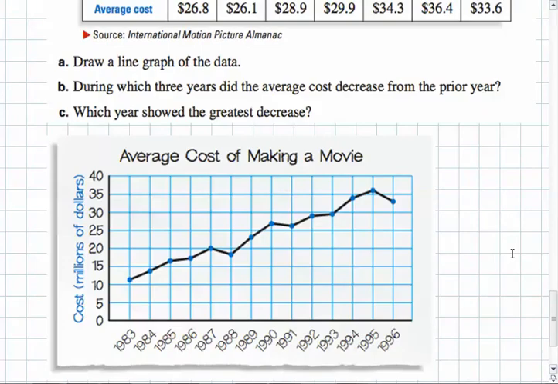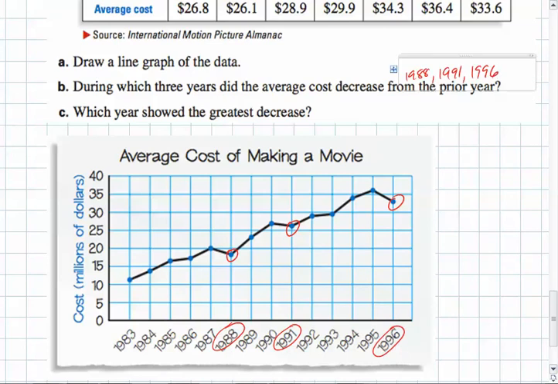Here it is. So all we've done is plotted each point and then connected each point with a straight line. If we had more points in between, it might not be straight in between, but this is a good approximation. So in which 3 years did the average cost decrease from the previous year? Decrease means it's going to go down from the previous year. So it looks like here is at the end of a decrease, here is at the end of a decrease, and here. So the answer for B would be 1988, 1991, and 1996.